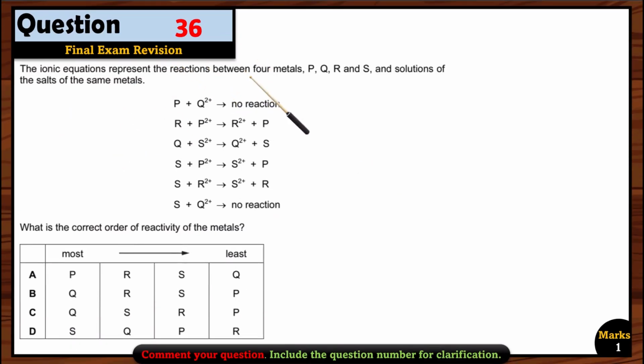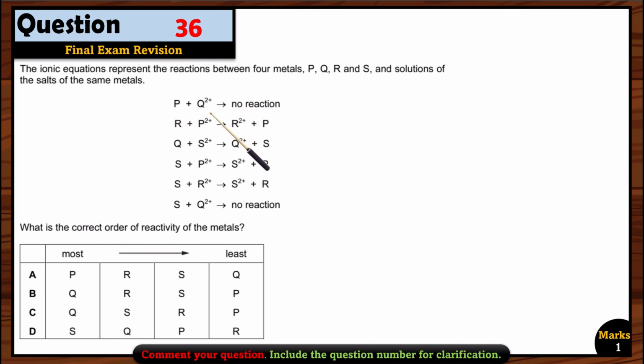Question 36. The ionic equations represent the reaction between 4 metals P, Q, R, and S and solution of the salts of the same metals. What is the correct order of the reactivity of metals? So we have to find the most reactive one and the least reactive one.